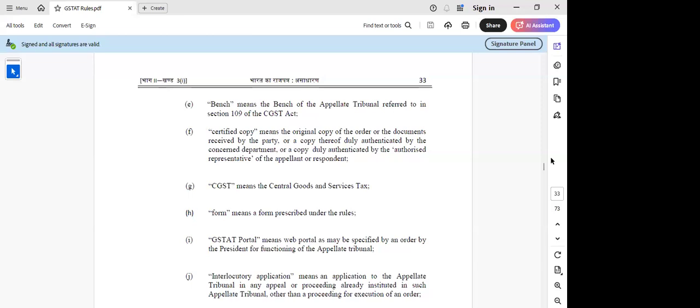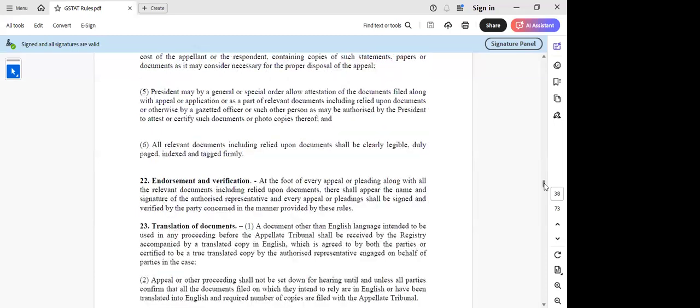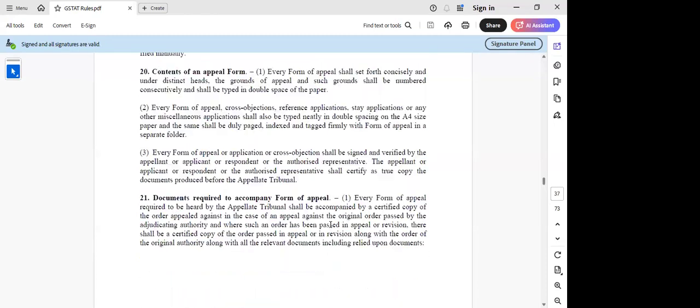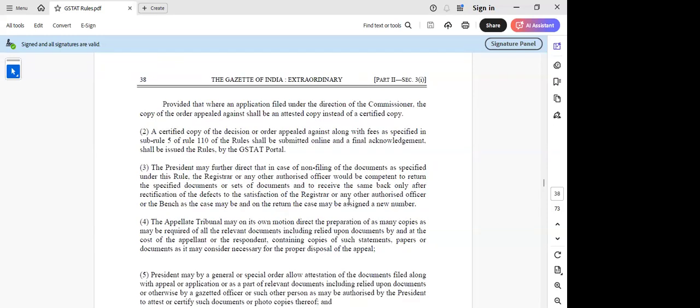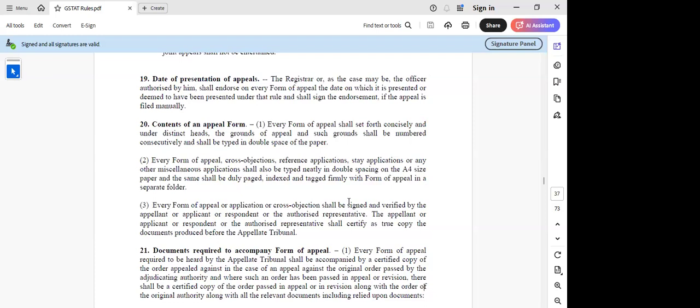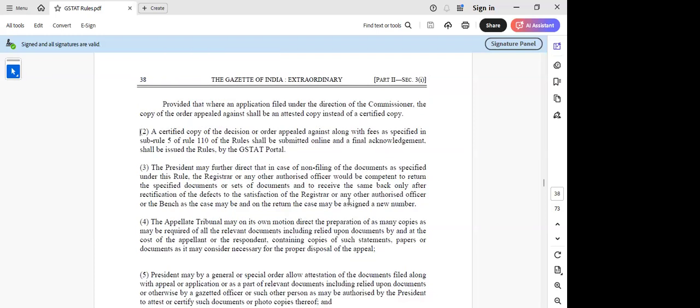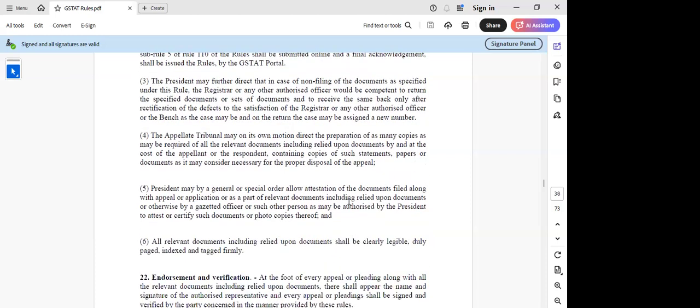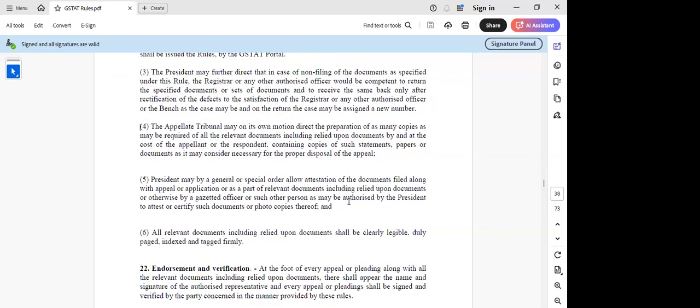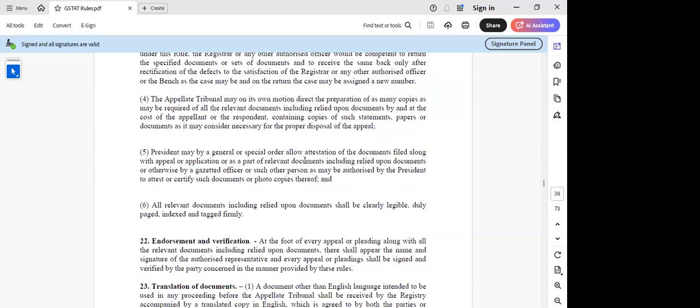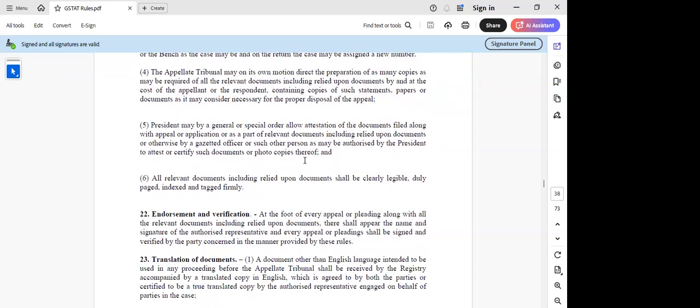And I'm able to see in Rule 22 also, which I'll bring out for our discussion, sir, that it has to be signed by the authorized representative. My only issue here is that the authorized representative has been given the power to sign the appeal proceedings. That is the point I want to bring out.